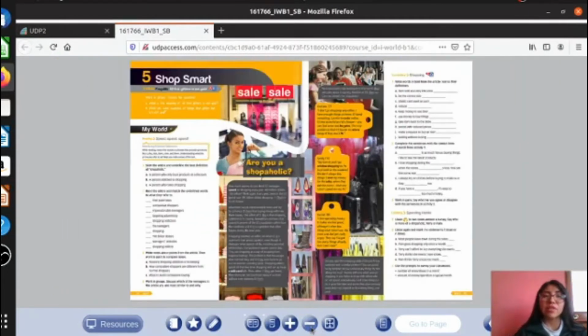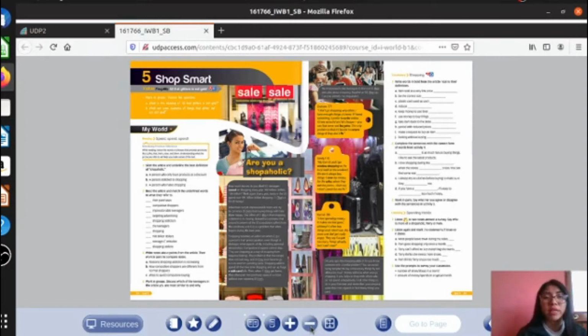The title of the unit is Shop Smarts. Okay, so that is the topic for today, Shop Smarts. And what is the objective? To develop the reading skill through an activity. That is the topic for today, that's right. So we are going to review. Tell me, what is the topic of the unit?